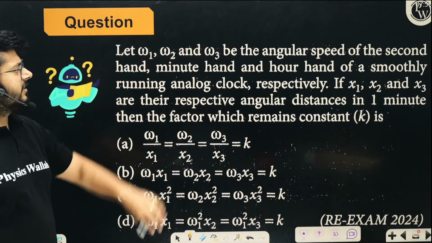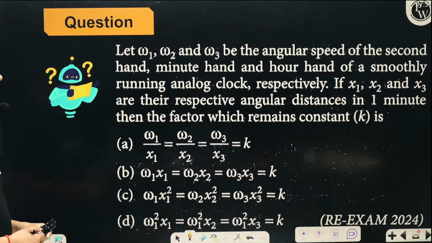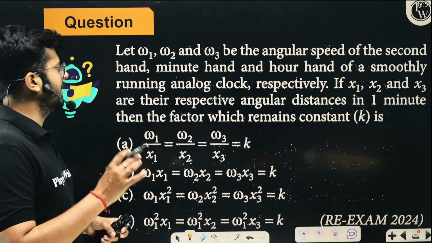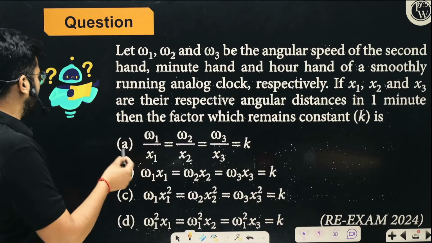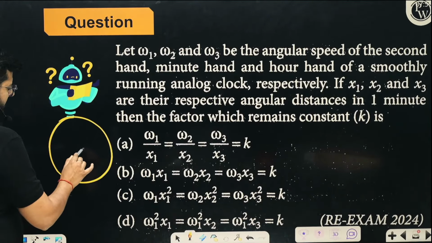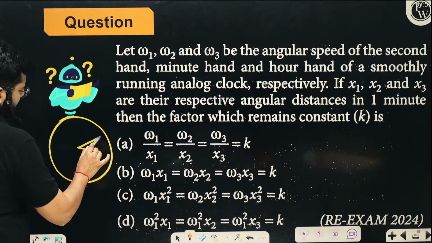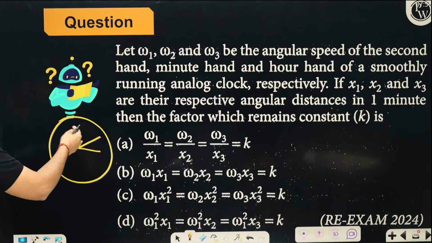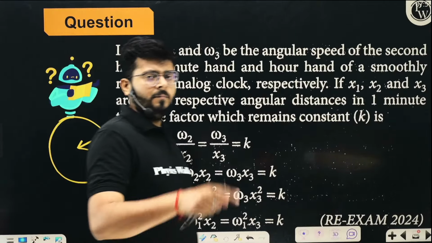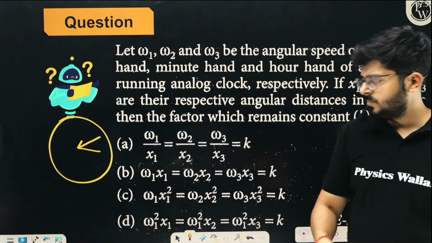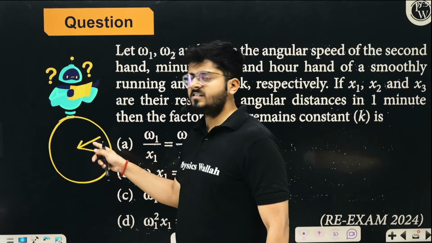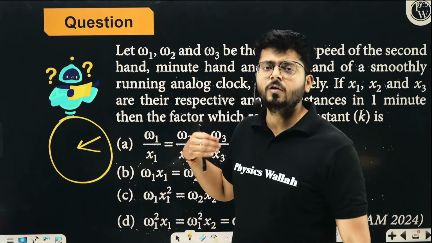Omega 1, omega 2, omega 3 are the angular speeds of the second hand, minute hand, and hour hand of a smoothly running analog clock. It has the minutes hand, the seconds hand, the hours hand. All of them take the same angular displacement, but different times to complete it, so the angular velocities are different.